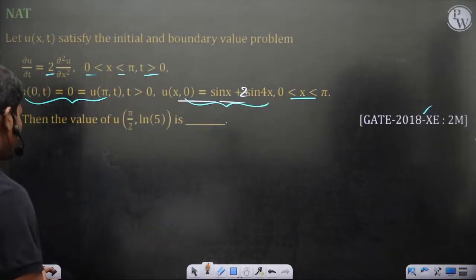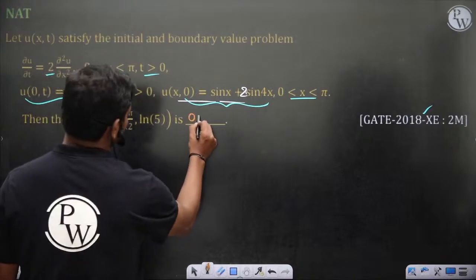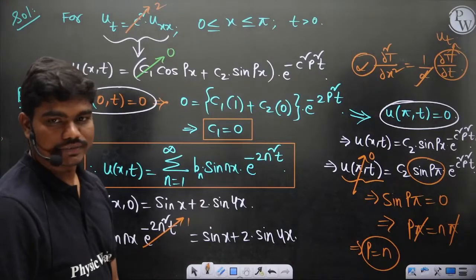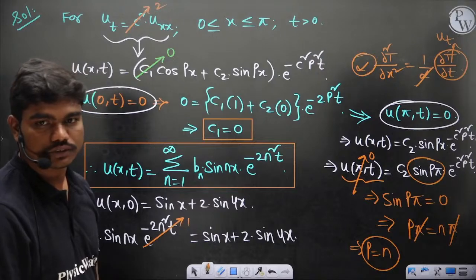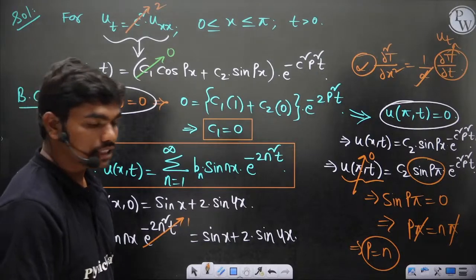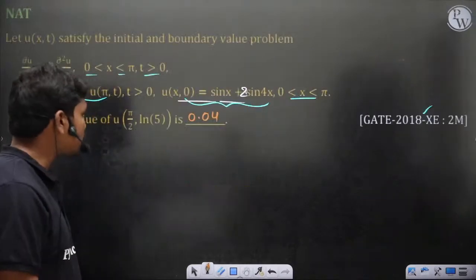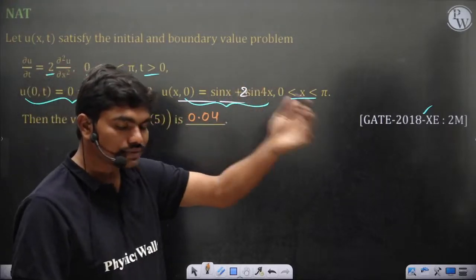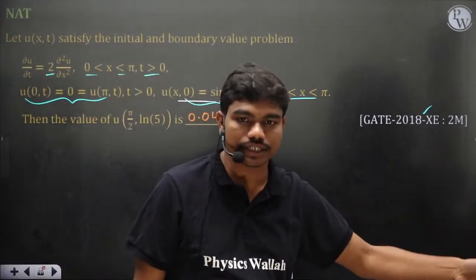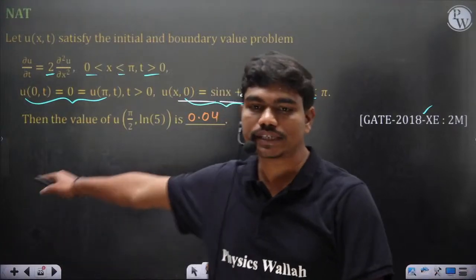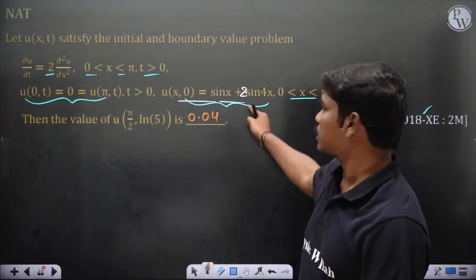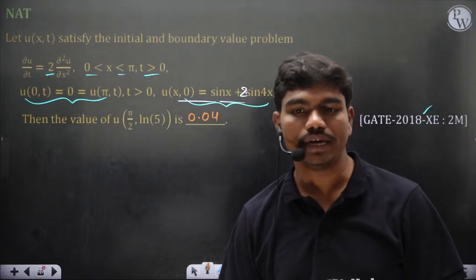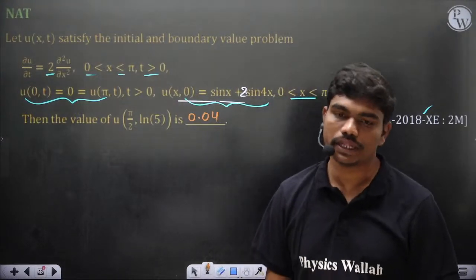So 1 by 25 is 0.04, correct? Obviously, because 100 by 25 is 4, so 1 by 25 is 0.04. Why are we generalizing the solution? Because if you don't generalize, you won't be able to capture the higher nodes, means at larger values of n, whatever significance is there, you will miss that. But the boundary conditions clearly say you should involve terms of sin 4x. So 0.04 would be the actual answer.